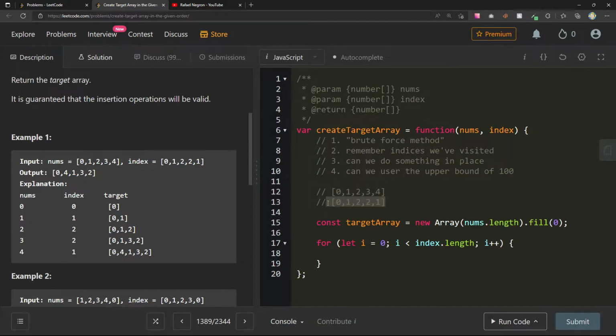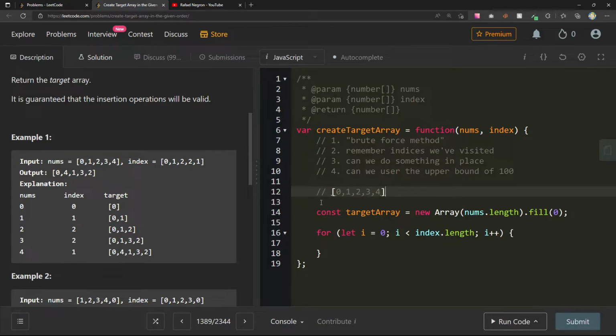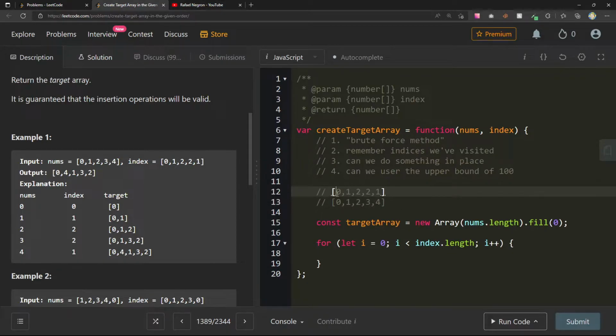It should be, let me switch these over and make it a little bit easier for me to read. 0 goes to 1, so I've been to 0. 1 goes to 1, so I've been to 1. 2 goes to 2. Now this next one goes in position 2, which I've already been to, which means here I do have to do a shift. 0, 1, 2, 3, 4.